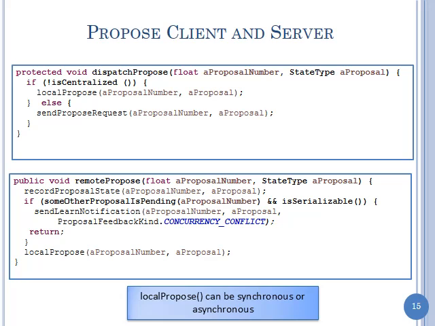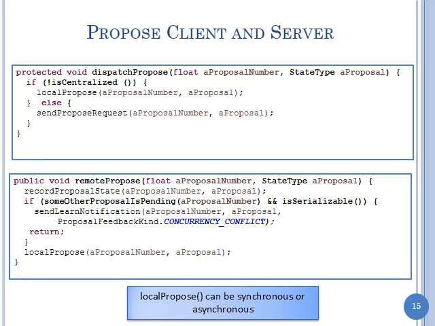So now that we have a mechanism that's centralizable, that doesn't mean we will centralize. We've got something fancier, so we can always support something that's less sophisticated. So we'll have an option saying, do you want to run in the centralized mode or not? And if it's not centralized, we will just run our regular local propose. And the local propose can be synchronous or asynchronous.